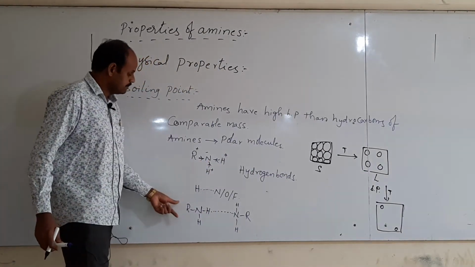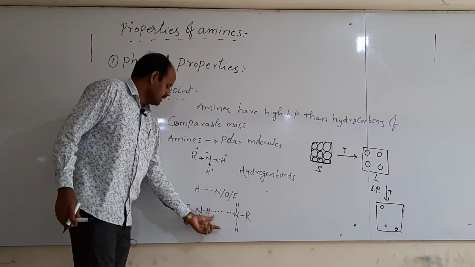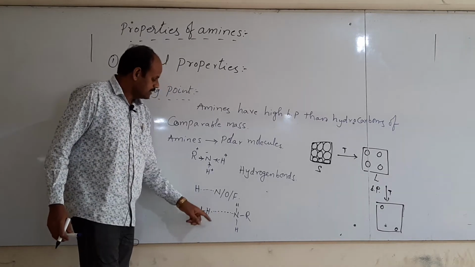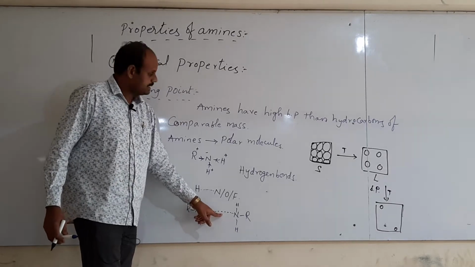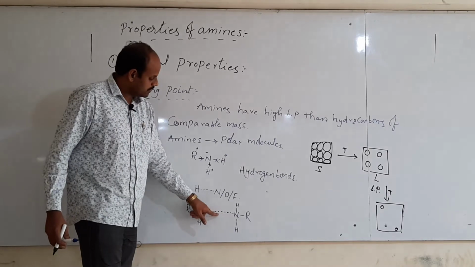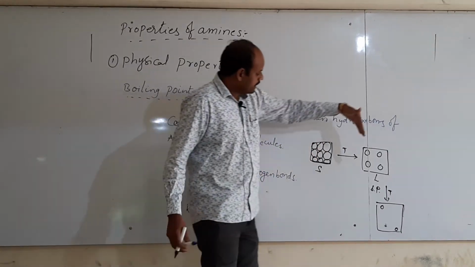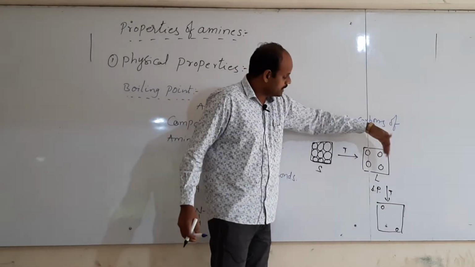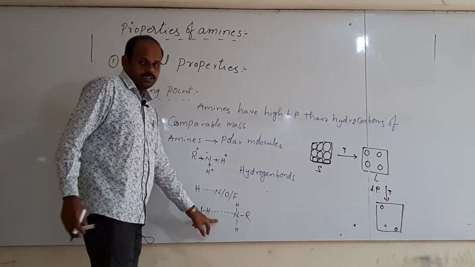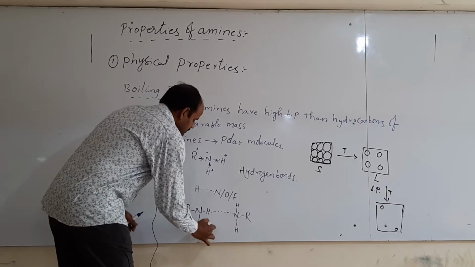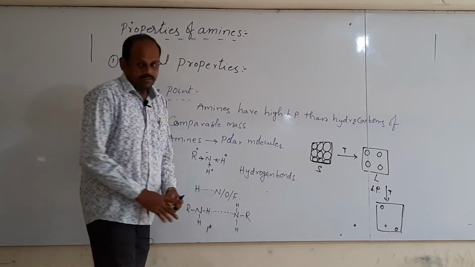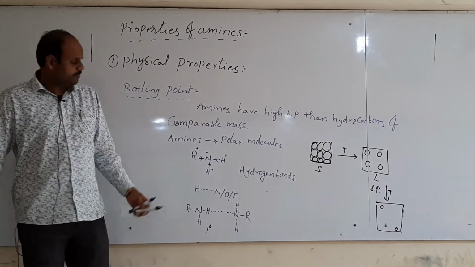Now come to amines. In these amines, between two amine molecules, hydrogen bonds are present. Hydrogen bonds are strong forces, hence boiling points are very high. Because strong bonds are present, we have to break down such attraction forces by using high temperature. Thus they have high boiling points. This is in case of primary amine. And if you take secondary amine, secondary amines also form hydrogen bonds.